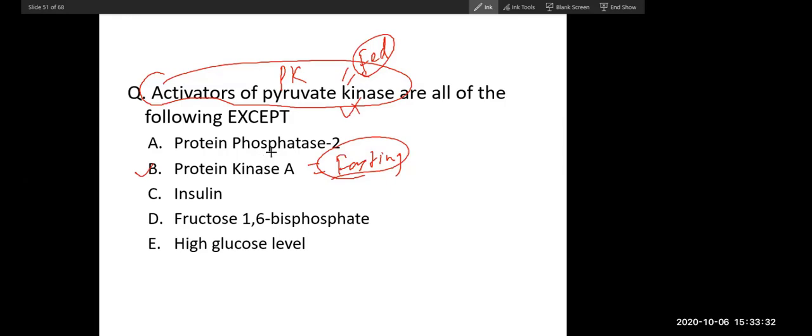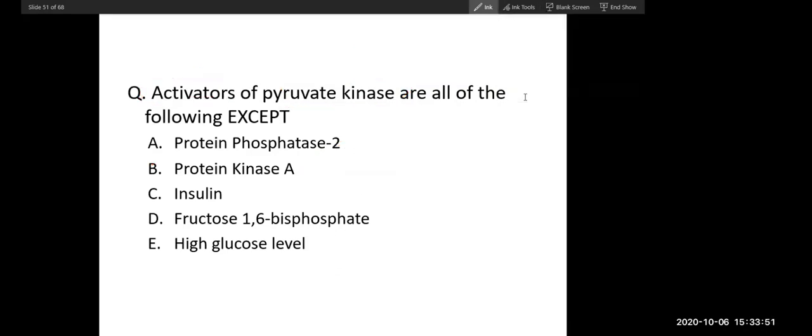Protein phosphatase is a fed enzyme. Insulin is the fed hormone. This is an enzyme active in the fed condition. High glucose also represents the fed condition. So this is fasting. If you segregate into fed and fasting, then questions become easy. So focus on the principles rather than the pathways. These principles are like formulas. People have a negative concept about mathematics, but mathematics is not all about numbers.